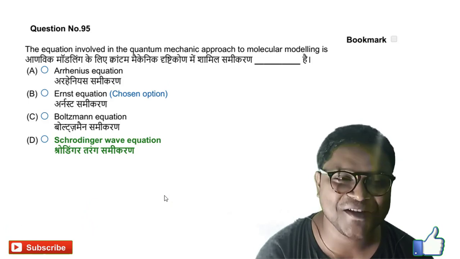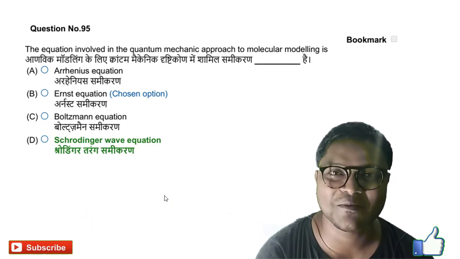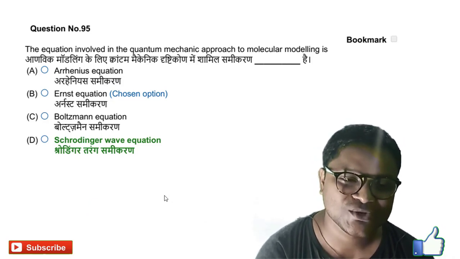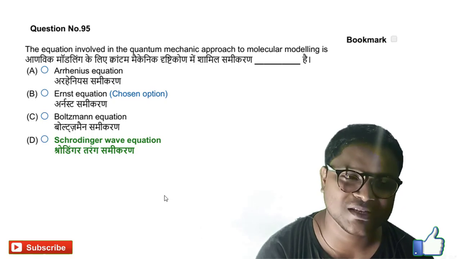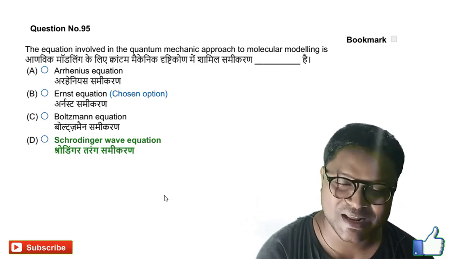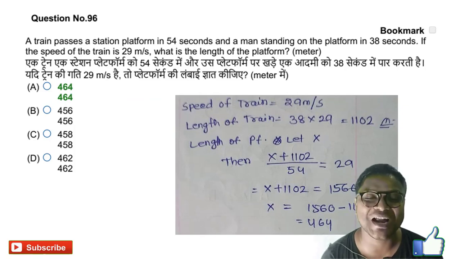Question number 95. The equation involved in the quantum mechanic approach to molecular modeling is dash. Option D is the right answer. Schrodinger wave equation is otherwise quantum mechanics. Okay.